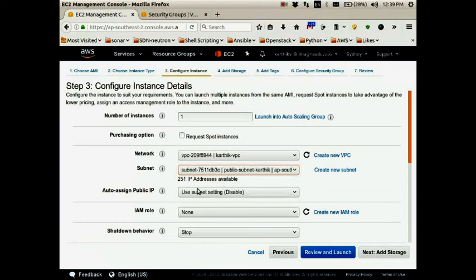Auto assign public IP. If you do not assign a public IP address, you cannot access the instance over the internet. So that should be very clear to you. If you do not assign a public IP address to the instance, you cannot access it over the internet.